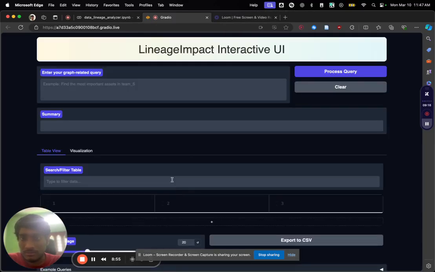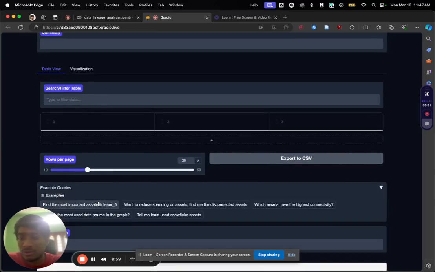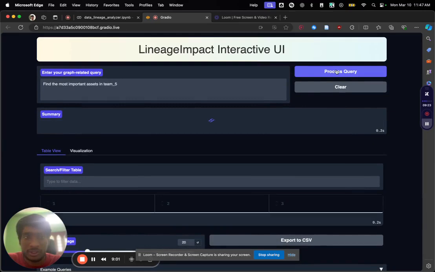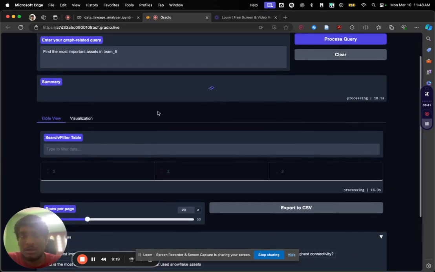This is it. I added a few example queries so that it will be much faster to show off. So I'm trying to find the most important assets that team 5 is using. Let's say I am a manager of team 5, and I want to check what the most important assets in my team are.